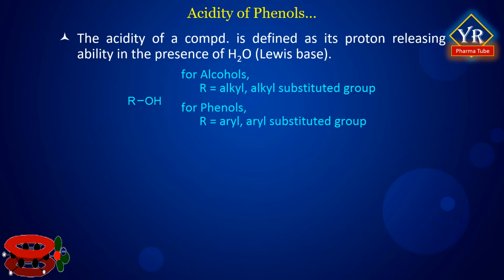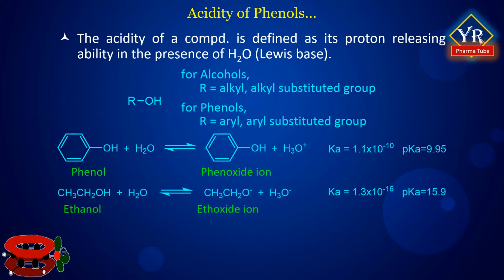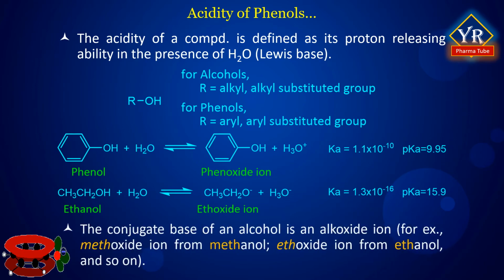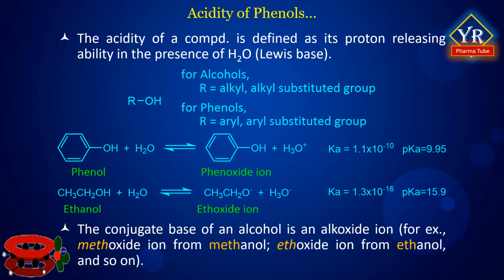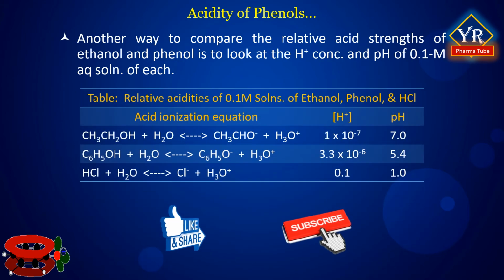Indeed, the acid ionization constant for phenol is 10 to the power 5 times larger than that of ethanol. The hydroxyl group present in alcohols and phenols can act as a proton donor, and dissociation occurs in a manner similar to that of water. The conjugate base of an alcohol is an alkoxide ion, for example, methoxide ion from methanol, ethoxide ion from ethanol, and so on. Another way to compare the relative acid strengths of ethanol and phenol is to look at the hydrogen ion concentration and pH of a 0.1 molar aqueous solution of each.